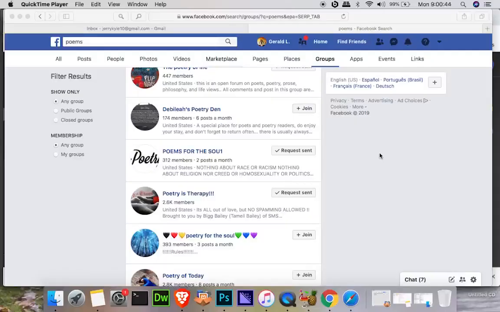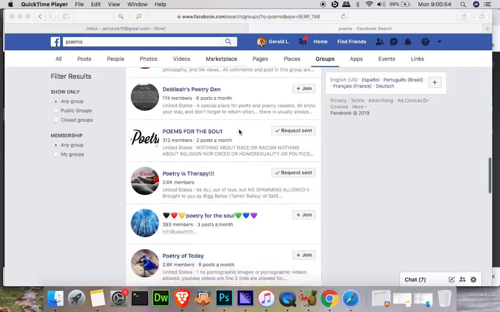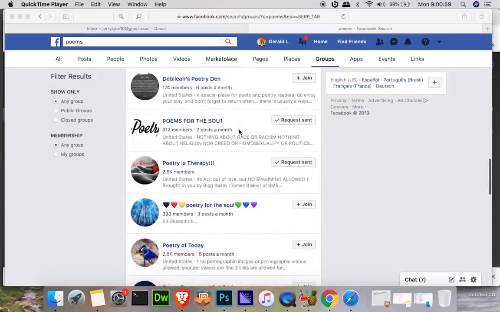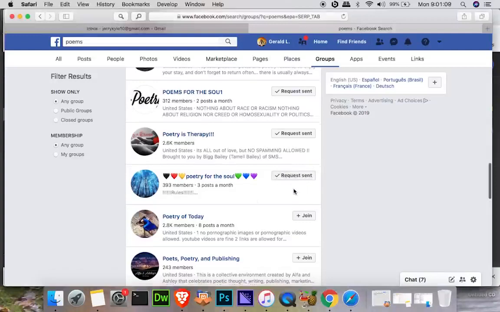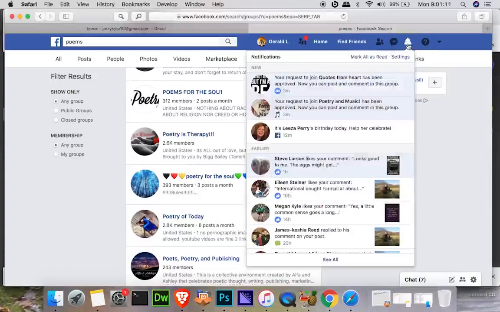So right now for Jerry, I'm logged in to his Facebook account. I did a search for poems, and then I clicked on groups, and I'm going down here and finding many really good groups to join in order to share and participate with poems. So we have Poetry for the Soul. I'm going to click join there, and a request will be sent, and then you'll get approved for these requests. In fact, I've already been approved for one.